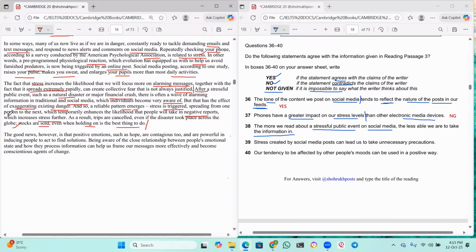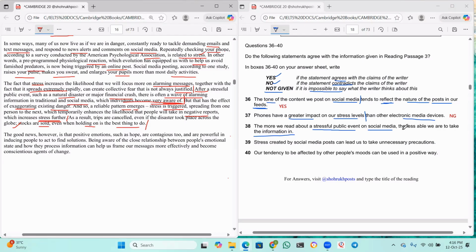Stress is triggered, spreading from one person to the next, which temporarily enhances the likelihood that people will take in the negative reports, which increases stress further. It means in a stressful situation, we can take the information more easily. See, there is a wave of alarming information in traditional and social media, which individuals become very aware of. Yes, here is the answer, guys. Individuals become very aware of it.